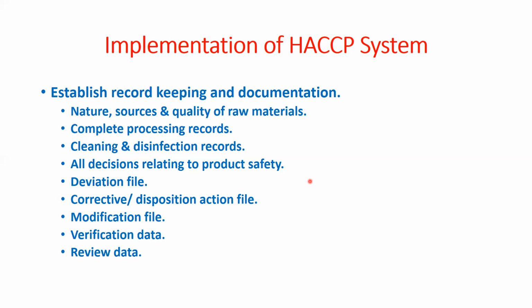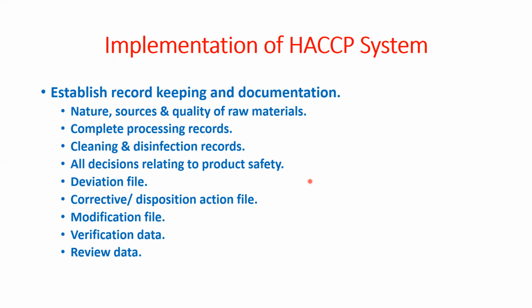So from the beginning, from the receipt of the raw material to the end of the product, we must have a processing record, we must have a processing protocol, we must have a processing procedure which we have applied during the manufacturing line, processing line. Then cleaning and disinfection record, cleaning and disinfection हम लोग यूज करते हैं, so उसका भी हमारे पास रिकॉर्ड होना चाहिए. All decision related to product safety. Then deviation file, corrective and disposition action file, modification file, verification data, review data.